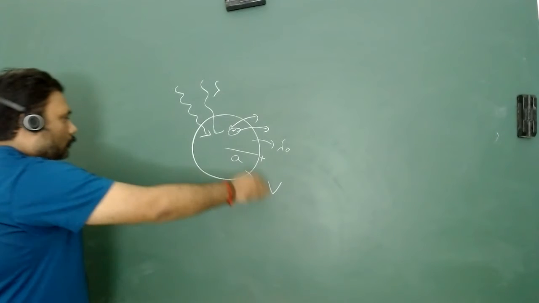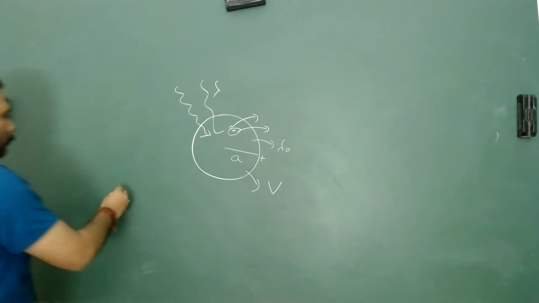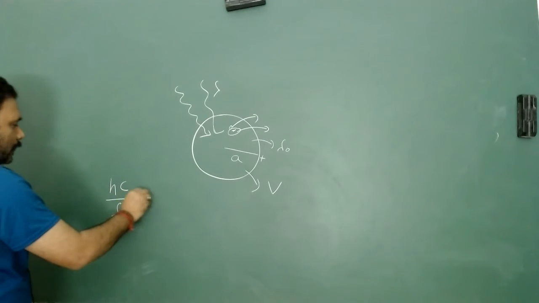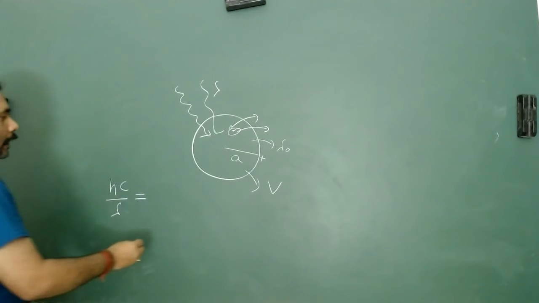So how can it be done? The energy hc upon lambda is used in two parts.